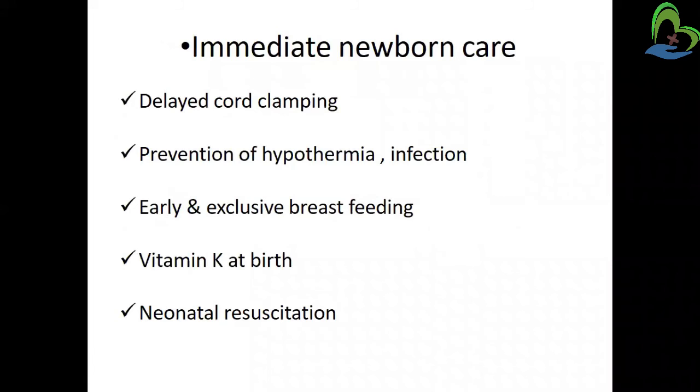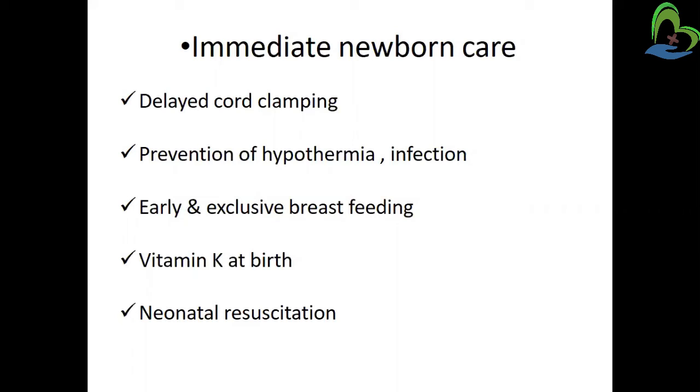Then immediate newborn care, which is given immediately at the time of birth. Delaying cord clamping can be a risk for the baby, so we should not delay it, and we must know how to care for the cord. Clamping and cutting of the cord is also necessary.